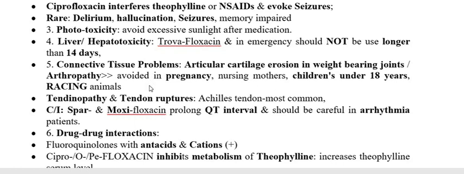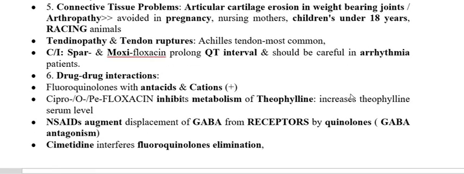Sparfloxacin and moxifloxacin have been seen to enhance arrhythmic problems. How? Because these drugs, sparfloxacin and moxifloxacin, are going to prolong the QT interval. Therefore, this is going to create a problem in arrhythmic patients.